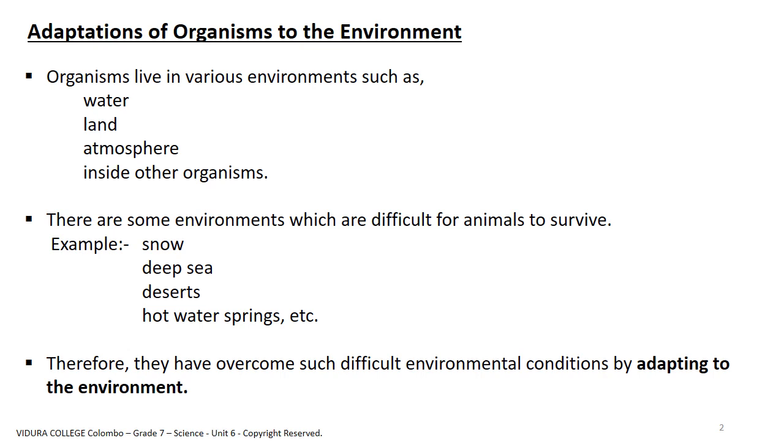Adaptations of organisms to the environment. You all know that organisms are living in various kinds of environments, such as water, land, atmosphere, and even inside other organisms. Some of them can survive in harsh environments like snow, deep sea, deserts, and in hot water springs too. So we clearly see they have overcome those difficult environmental conditions too. It is done by adapting to the environment that they are living in.